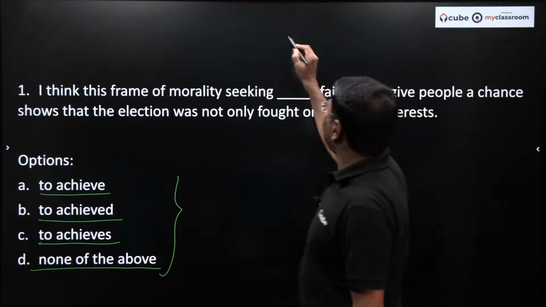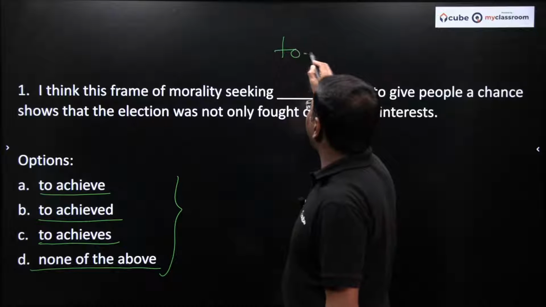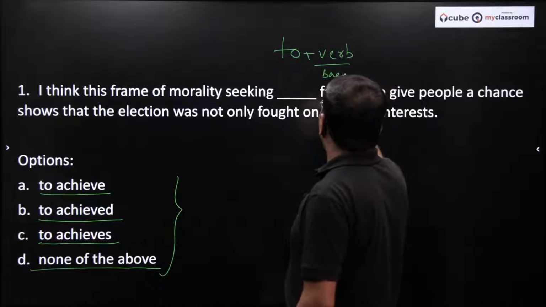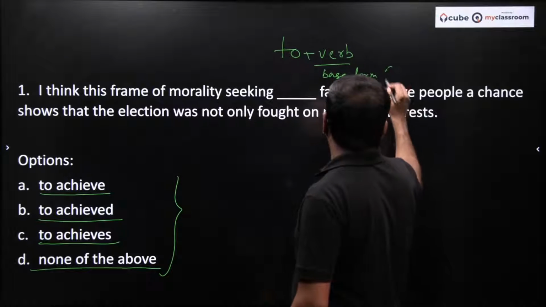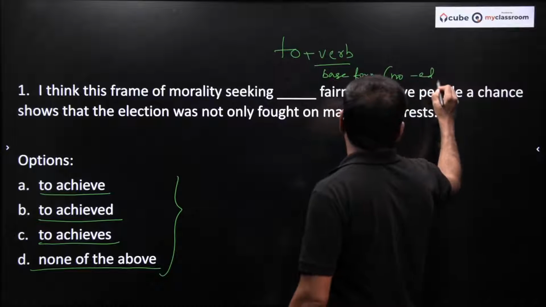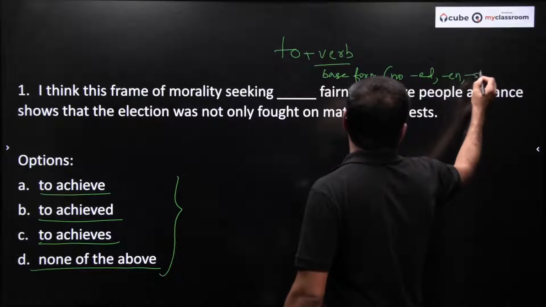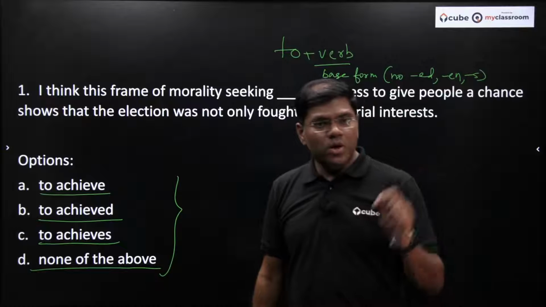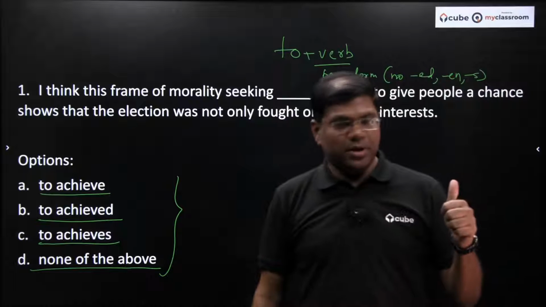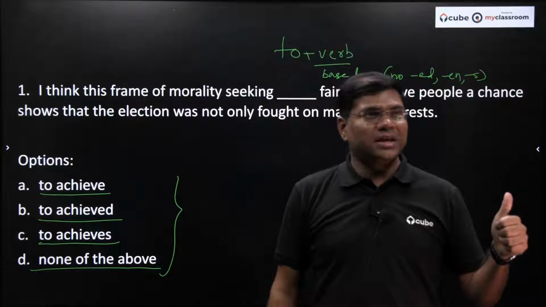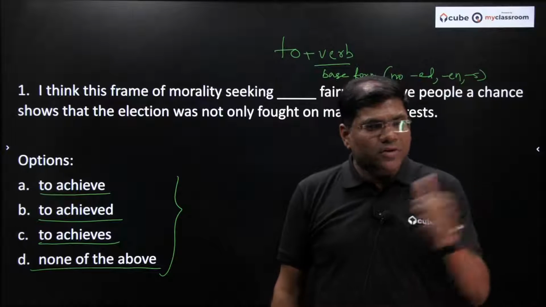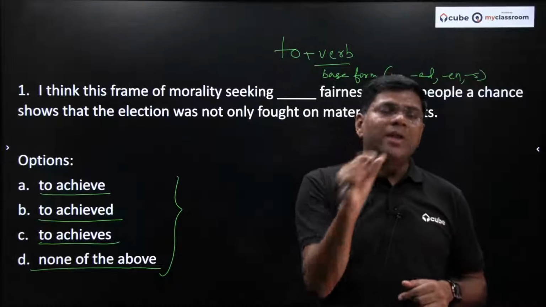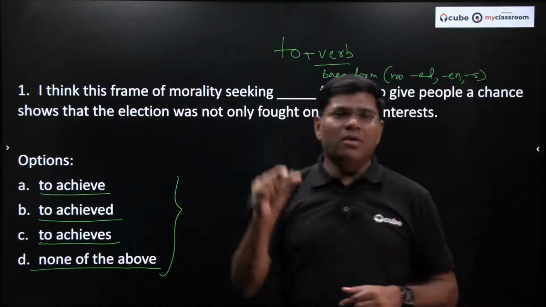So whenever you have this "to" plus the verb, the verb is usually in the base form. Understand this. What do you mean by base form? Base form basically means there is no -ed or -en or any -s attached to the verb. I want to sleep. So when you put "to", you use the word sleep. You don't say slept, or sleeping, or any other variation. When you say "to", the verb has to be purely a verb without any -ed, -ing, or -en or -s, or whatever it is.